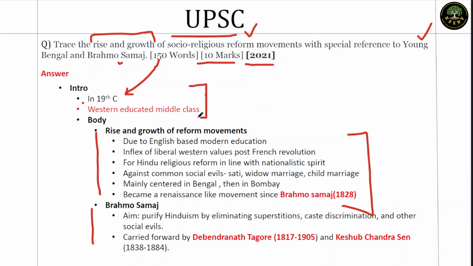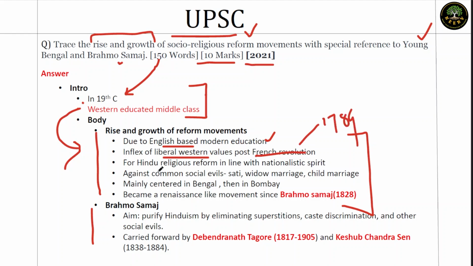So we'll start on these two notes and we'll extend that into the first part, where we will talk about rise and growth. So you can say that the rise and growth is mainly due to the English based modern education. So we already told that it is Western educated middle class who is leading this. So we'll place English education as the first reason here. Then we will do the second reason where we'll connect it with liberal Western values post French Revolution. So 1789 is the French Revolution. Post that, it has evolved further.